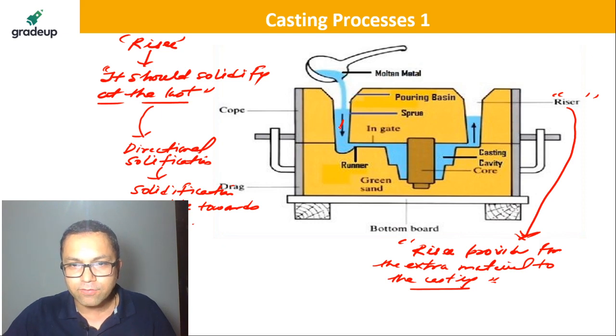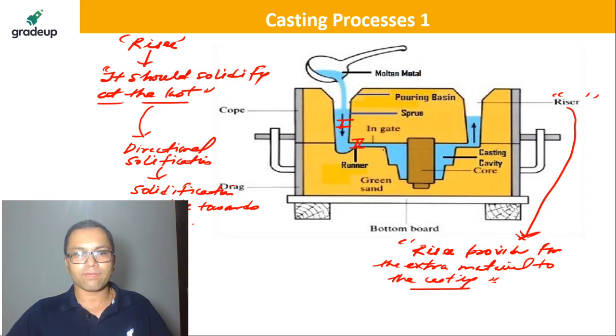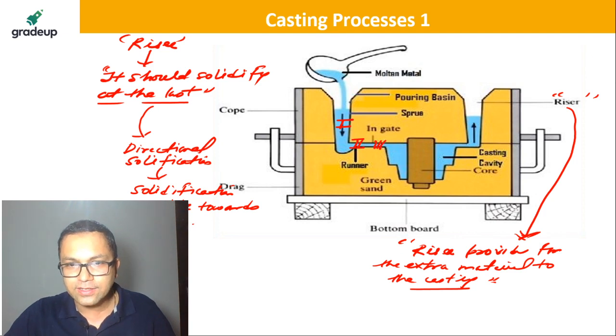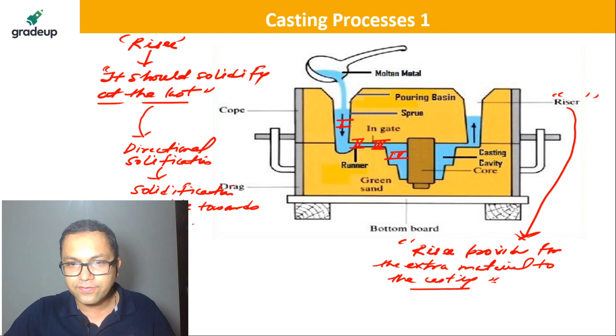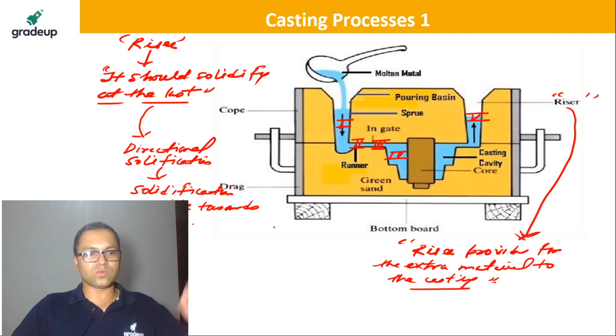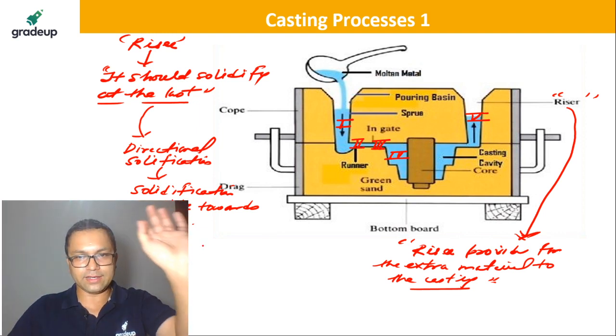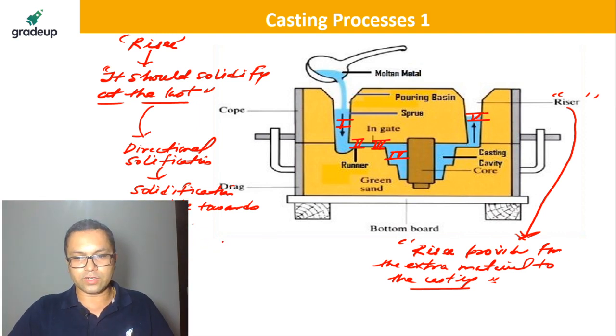So I'm going to just write 1 here. Then this runner is going to solidify second. Then this in-gate is going to solidify third. Then this cavity, this mold, the casting that we are talking about, is going to solidify fourth. Then the riser is going to solidify at fifth. That's what we are talking about here.